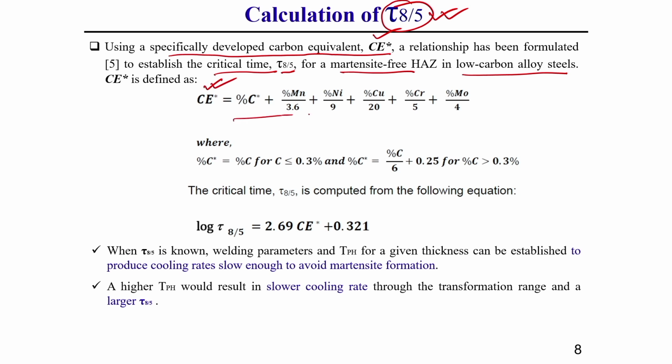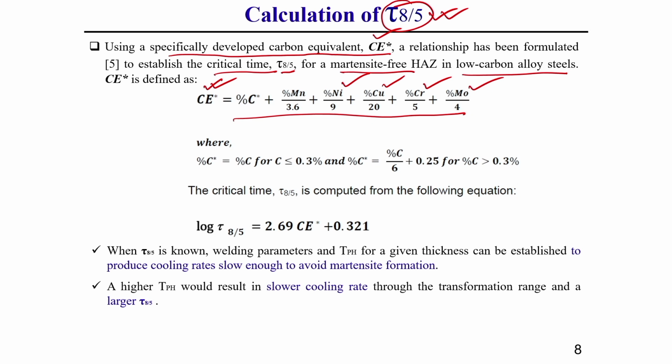This is what I have shown here. You see it is the percentage of carbon plus manganese percentage by 3.6, nickel percentage by 9, copper percentage by 20, chromium percentage by 5 and molybdenum percentage by 4.